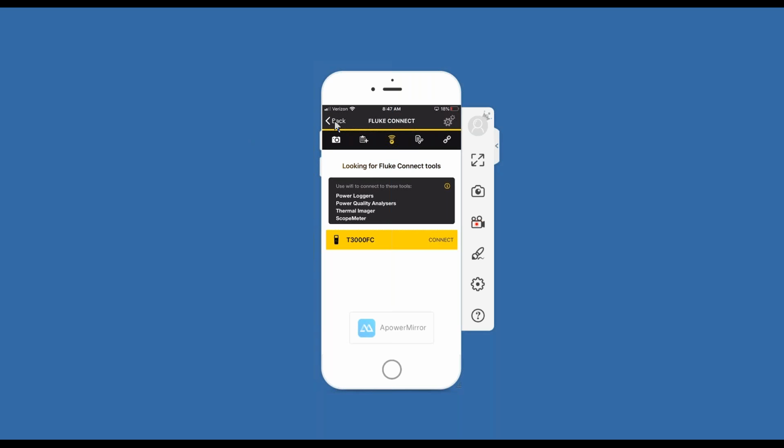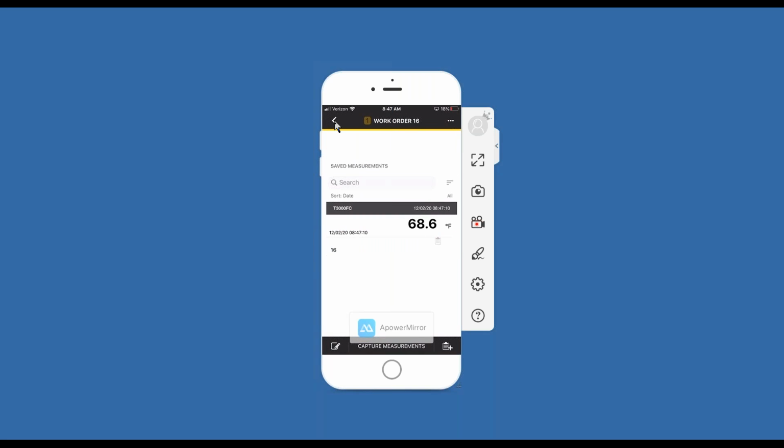And I need to go back to that main screen. And now I'm back to my main screen, and you can see the temperature reading I just took, 68 degrees, is here, and it shows that I've got a little note.